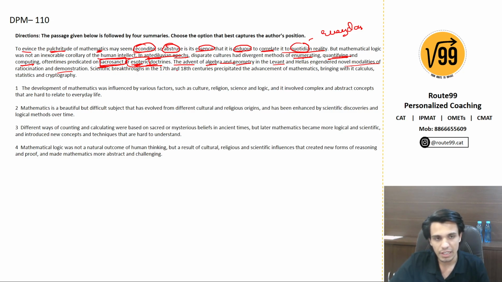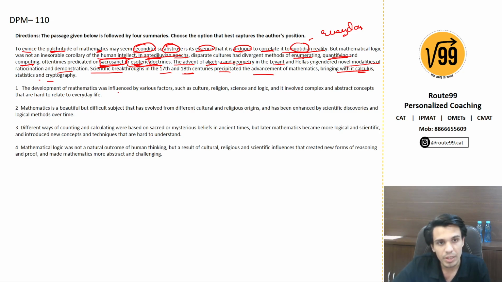Scientific breakthroughs in the 17th century and the 18th century precipitate the advancement of mathematics, bringing with it calculus, statistics, and cryptography. Then there came more scientific breakthroughs in the 17th and the 18th century that made mathematics more advanced and brought different fields of mathematics like calculus, statistics, and cryptography. Okay, let's read the option.